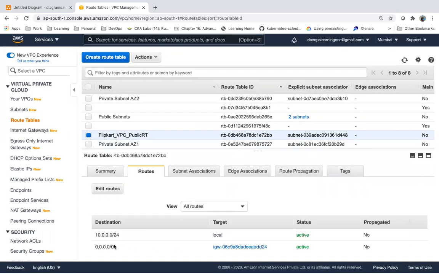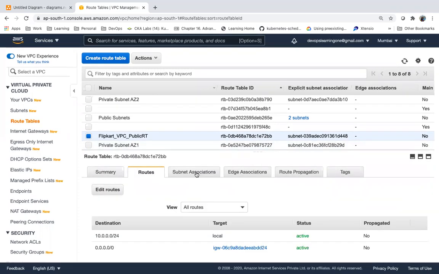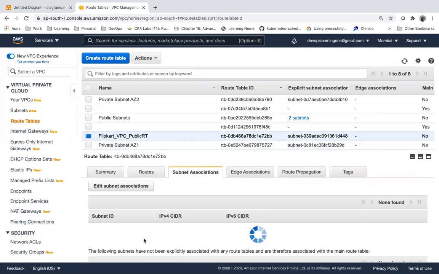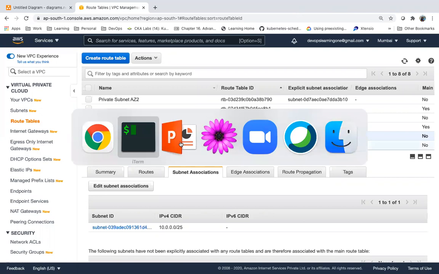There is already a route for IGW. If I define the route for a NAT, I need to attach a private subnet here. Then you are attaching your private subnet also with the IGW if you use the same route table. So that is how it is working.